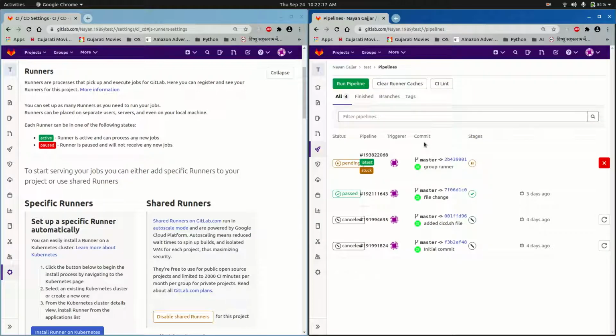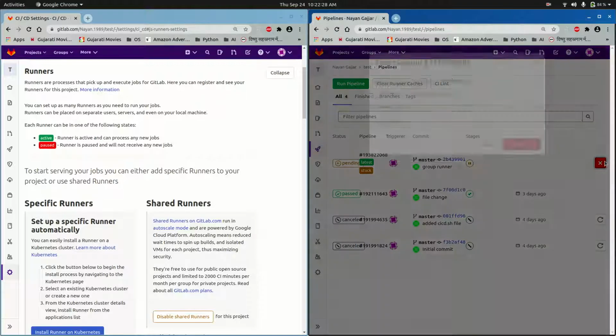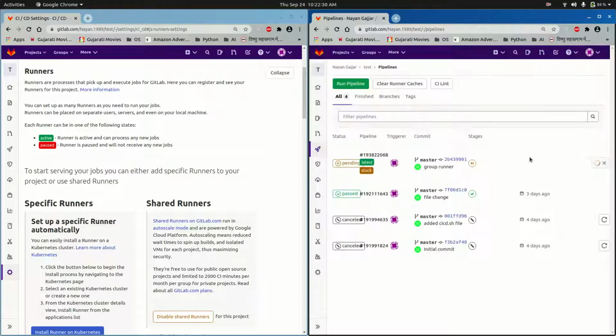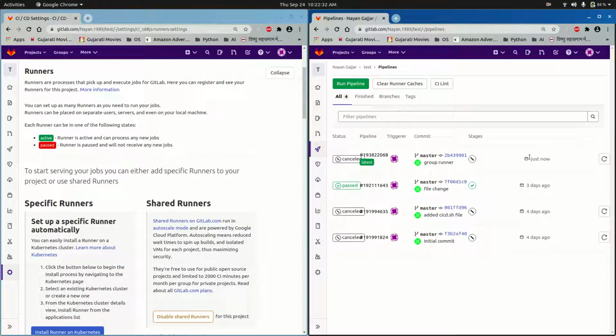Now again I need to go to this pipeline. You can see that the warning has gone, but still the status of the job is pending. So what I need to do is cancel this. Yes, stop pipeline, and I need to run this job, this CI/CD pipeline again.